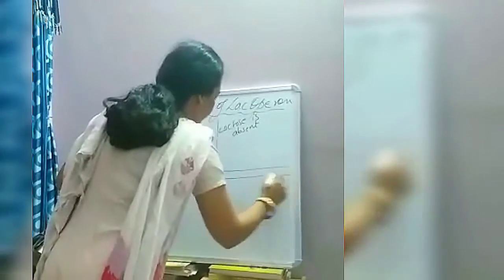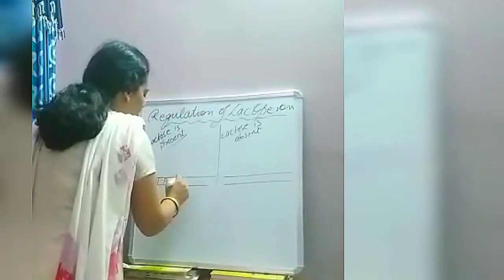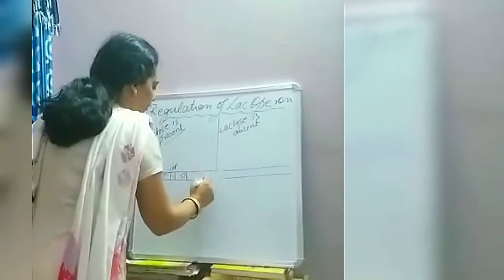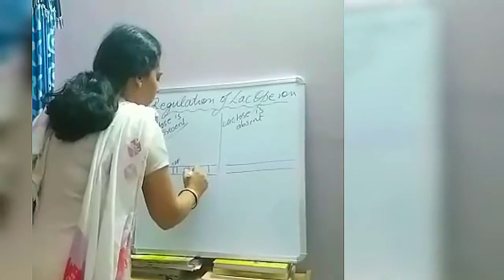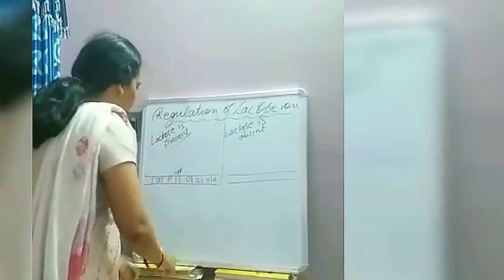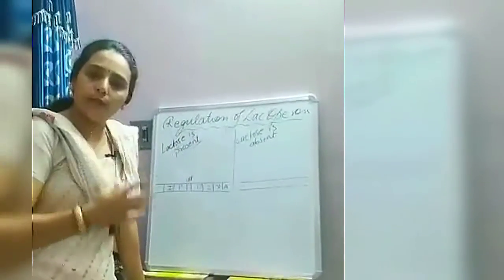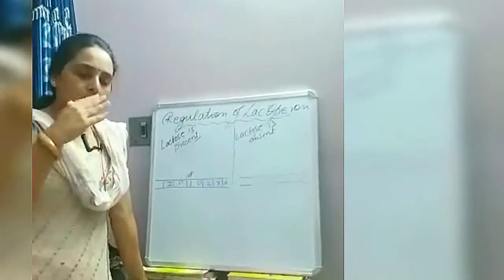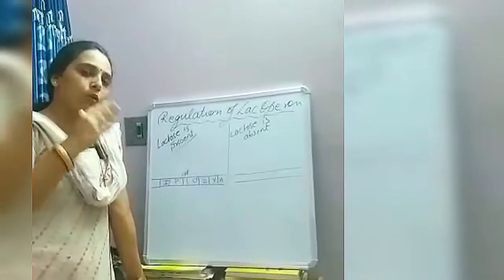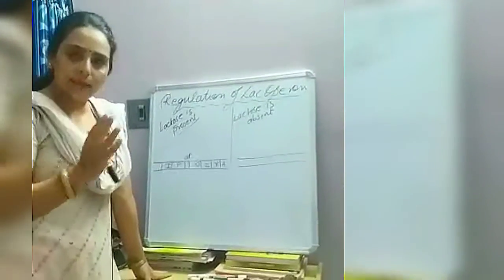This is the operon consisting of an inhibitory gene I, promoter site, operator site, and a cap region, and then the three structural genes. So let's consider the first situation. Lactose is present in the medium. Now if lactose is present in the medium, that means the concentration of glucose is very low. If we consider the glucose concentration is low in the medium and lactose is very high, in this situation